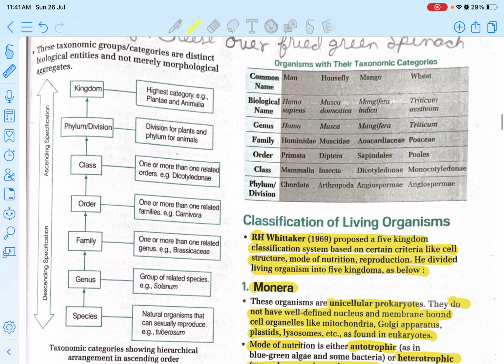Okay, so let's see what each classification means. Kingdom is the highest category, for example Plantae and Animalia. Phylum is called division for plants and phylum for animals. Next is class, one or more related orders, for example dicotyledon. Order is one or more related families, for example Carnivora. Family is one or more related genera, for example